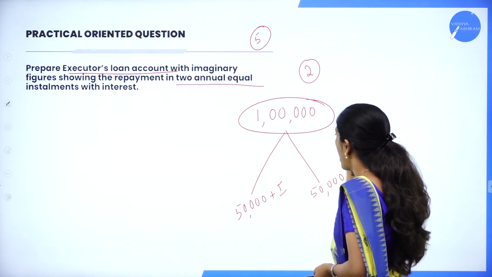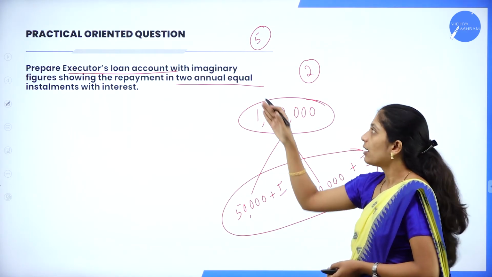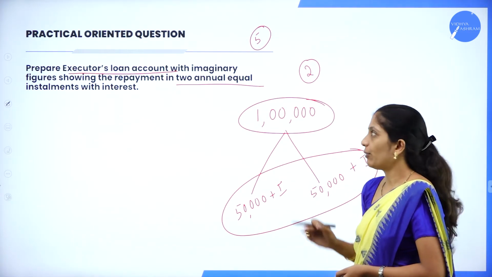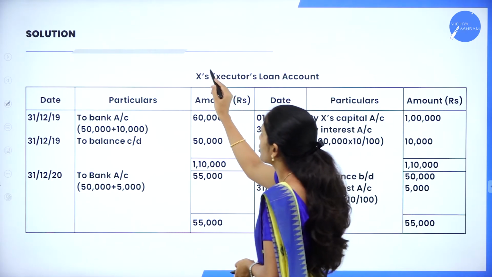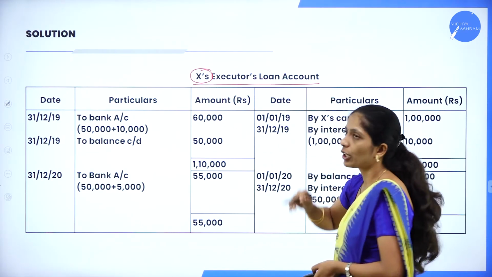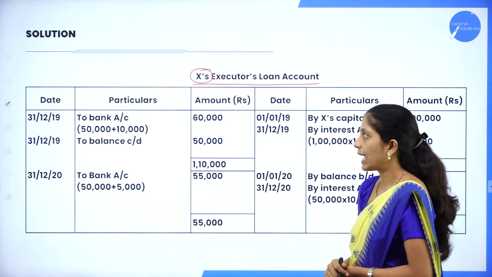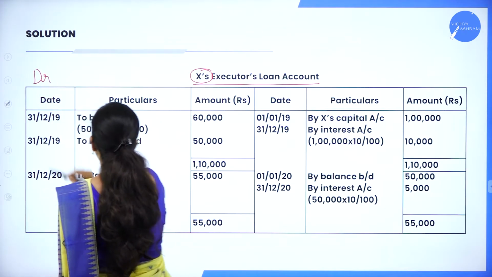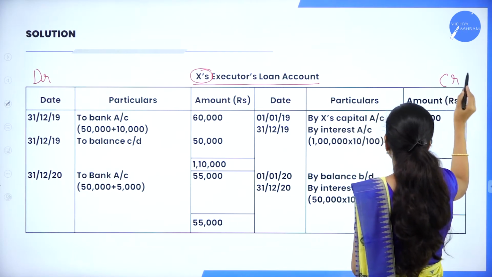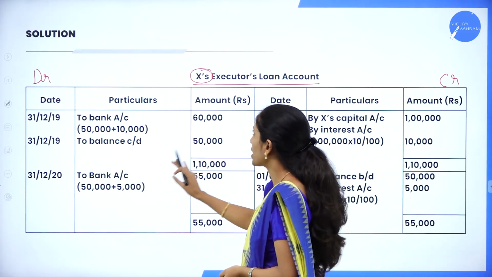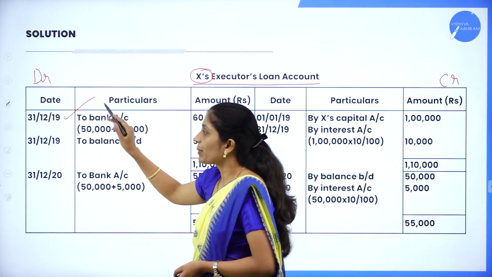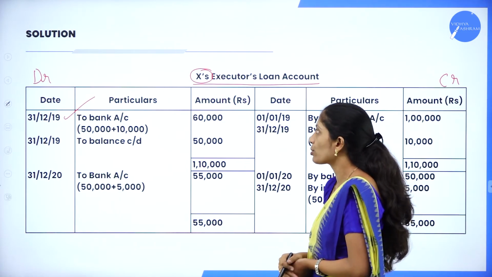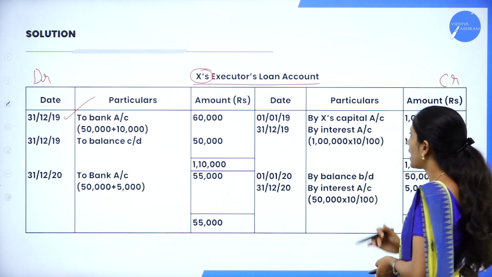And this has to be shown where? In the executor's loan account. So this is an imaginary figure. Now we shall prepare the executor's loan account. Let us assume X has died and we are going to prepare X executor's loan account. Now your format will be: you will have the debit side and here the credit side. In our debit side: date, particulars, amount. Of course, date is required because we are going to prepare for 2 years, so it is very essential to record the date also. In the same way, credit side: date, particulars and amount.